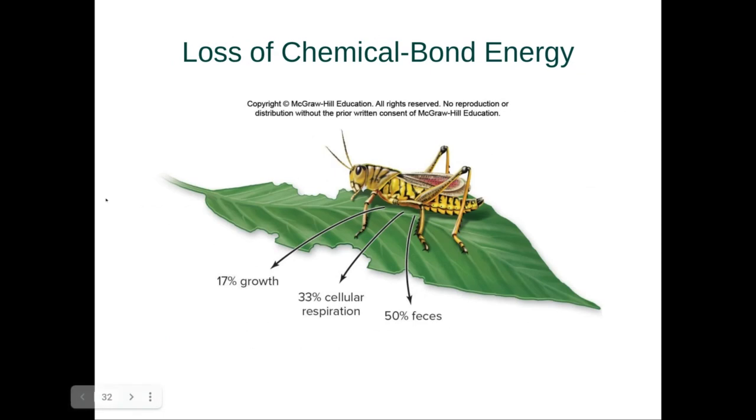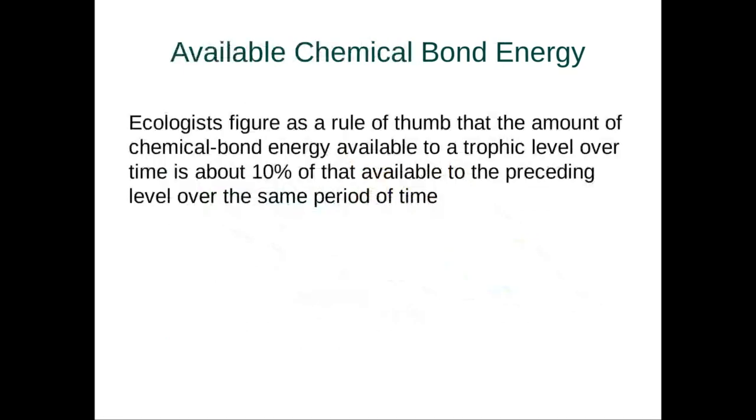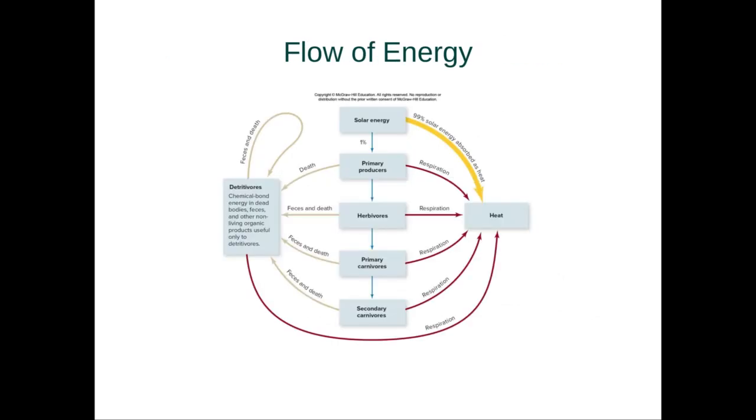Now, if 17% is used for growth, i.e. building mass, that means that 17% is thus available for whatever can eat a grasshopper. So ecologists use essentially this rule of thumb to figure out the amount of chemical energy available to the trophic level higher than the one you're currently at. And it's typically about 10%. So what does that mean? Well, of solar energy, only about 1% is captured by primary producers. Of that energy, remember, some is used for respiration, some is used for growth. Whatever is used for growth, about 10% of that is transferred to the next higher level.